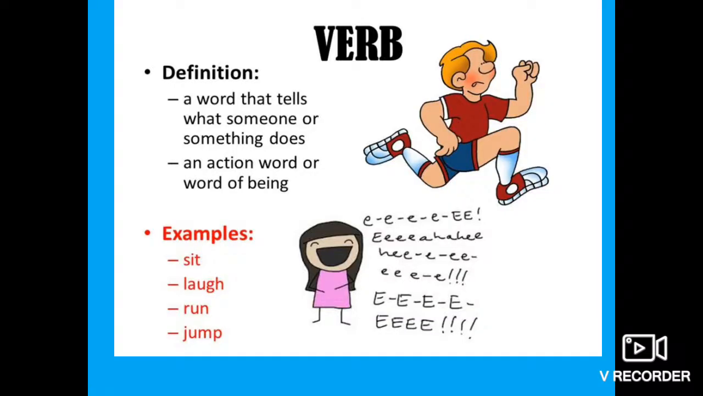But before starting it, you should be knowing about these terms. First one is verb. You all are familiar with this word, verb. Verb means doing words or the word that shows some action or activity. For example, laughing, running, jumping, walking, etc.